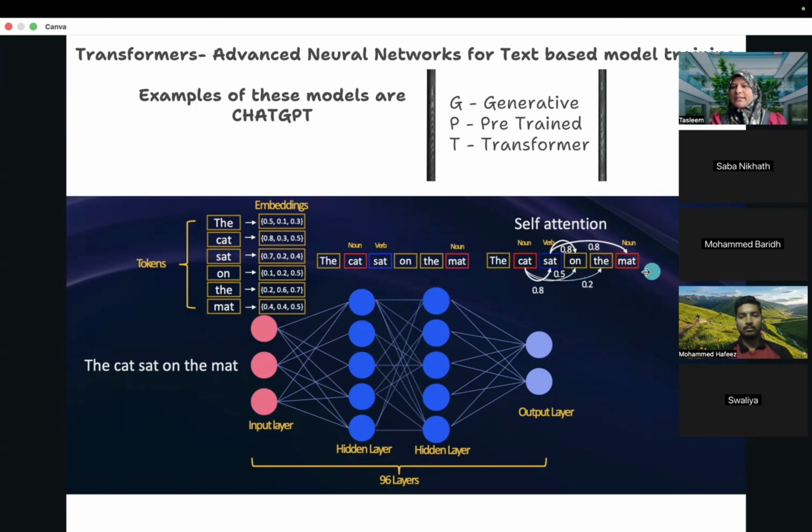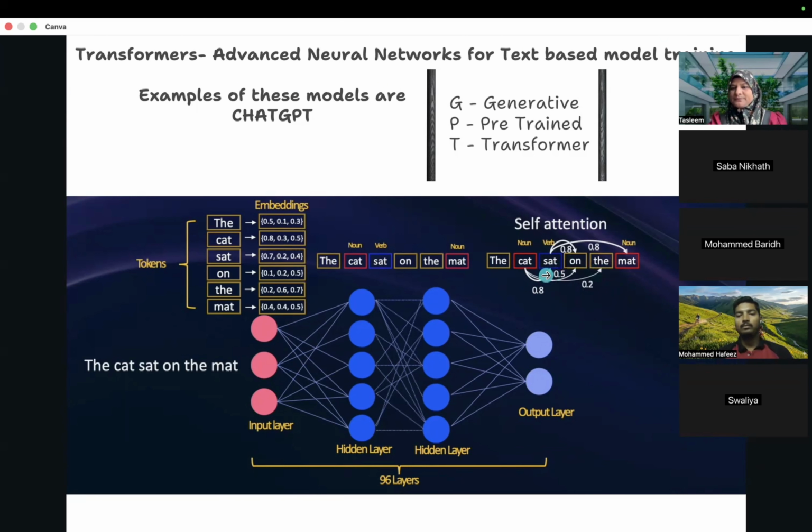Say for example, for cat, the word sat is more important than the words on, the, and this the. So it will give a higher weight, 0.8, to that word. Likewise, it will give lower weights to the other words in the statement.